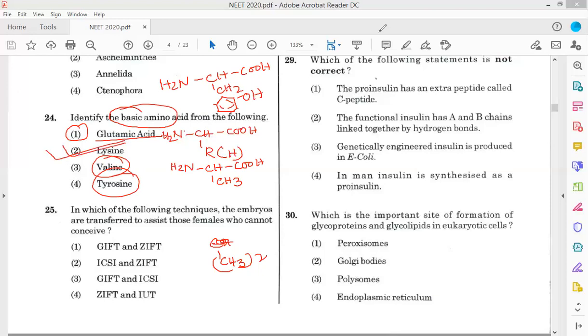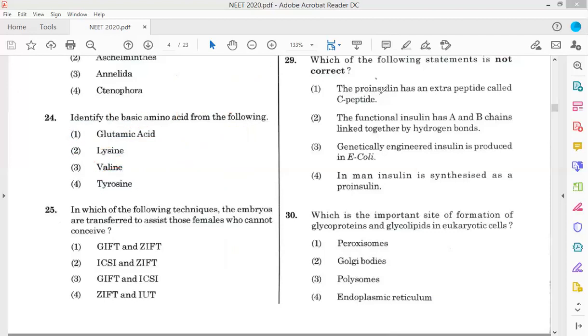Now question number 25. In which of the following techniques are embryos transferred to assist those females who cannot conceive? These are different terms.